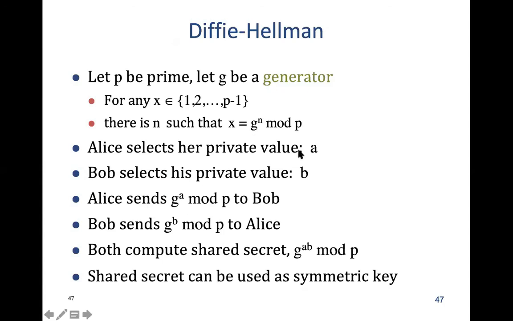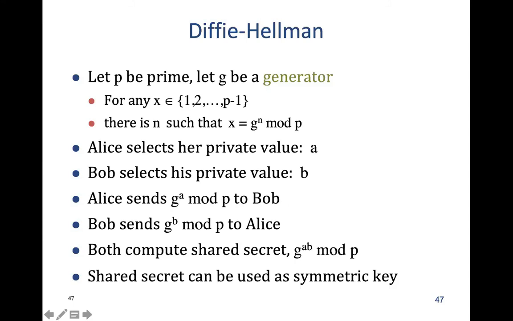Whereas A is private to Alice and B is private to Bob, Alice can always calculate G raised to the power A mod P, and this whole value can be public. She sends this value to Bob.